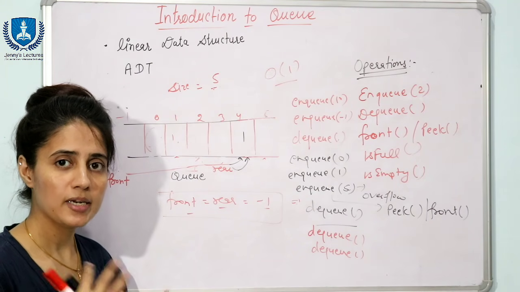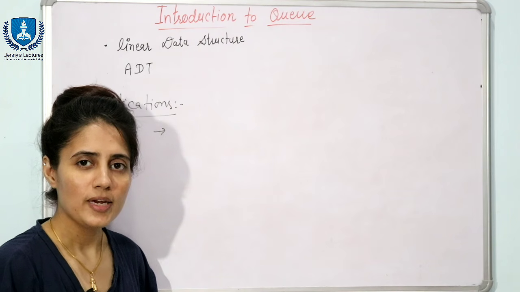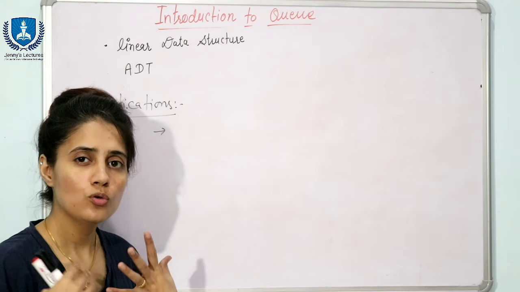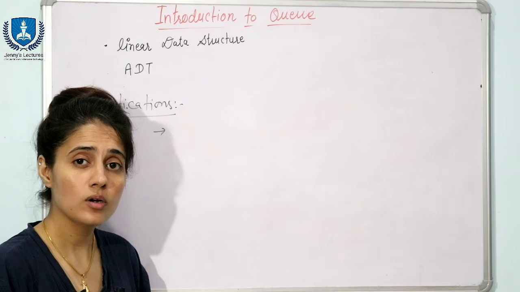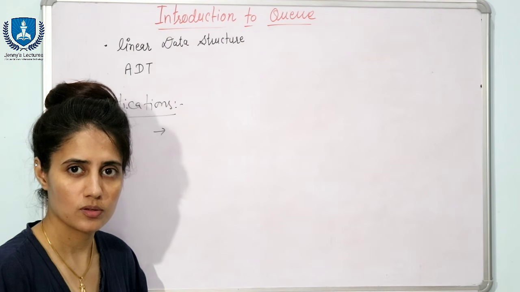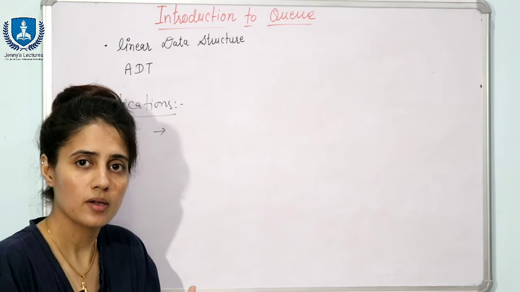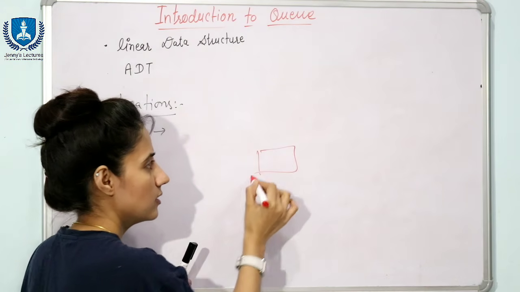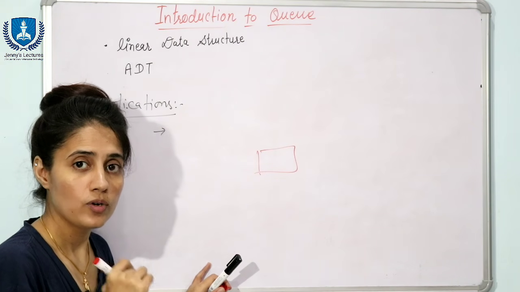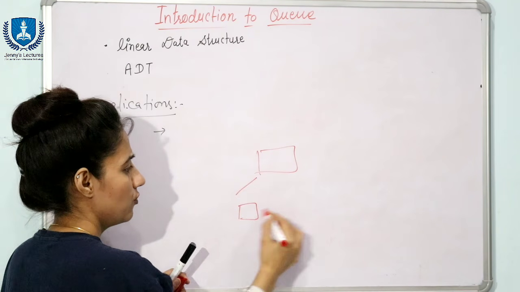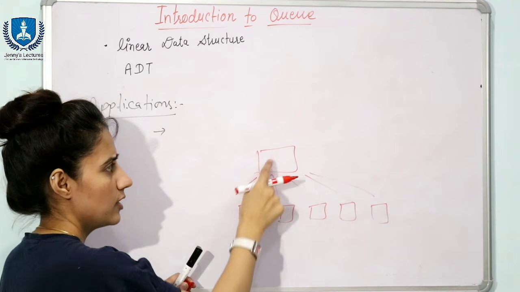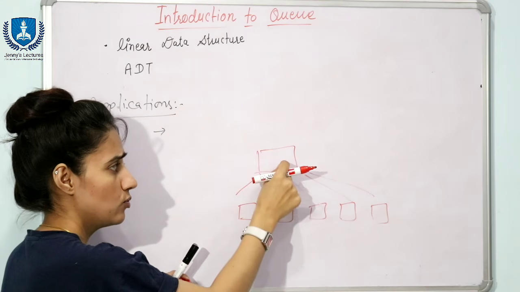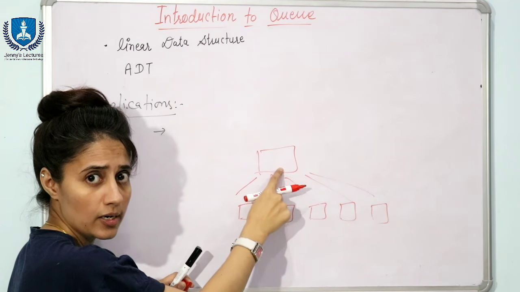Now we will see some applications of queue. The most common application of this queue data structure is what? It is used where you want to serve requests on a single shared resource. Suppose you have a single resource and that is shareable. You can take an example of a printer. Suppose there are 5 PCs and these 5 PCs are sharing one printer. It's not like that one gives a command and it prints, and at the same time another gives a command and it prints, right?